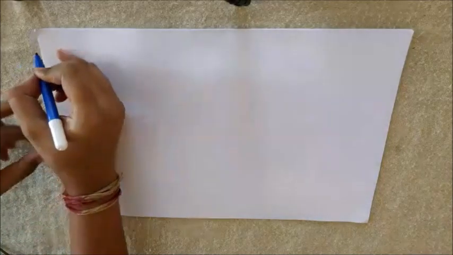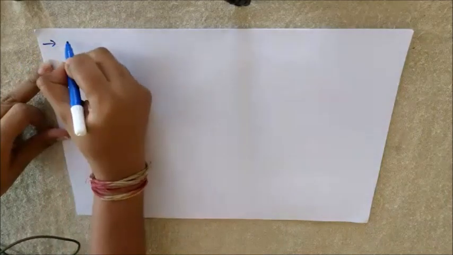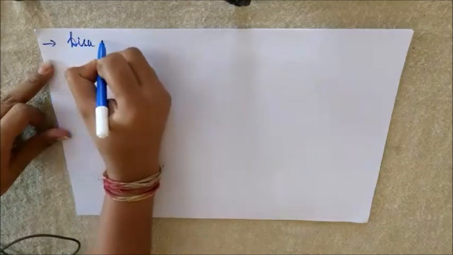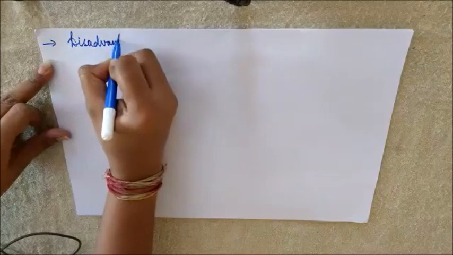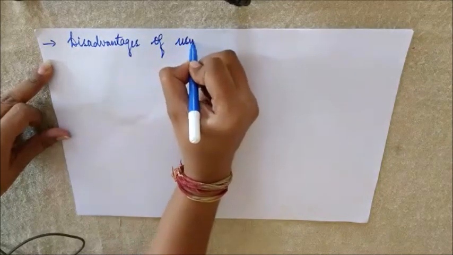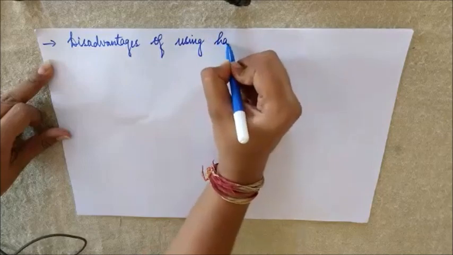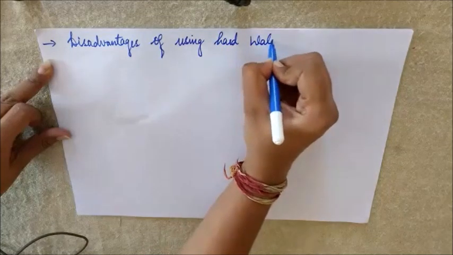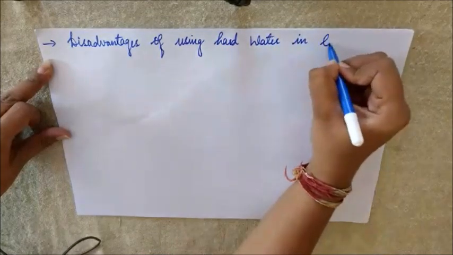So here let us study the ill effects or disadvantages of using hard water in boilers.